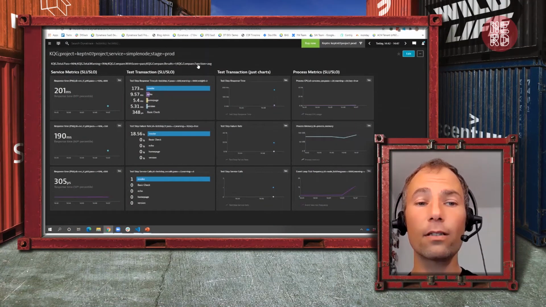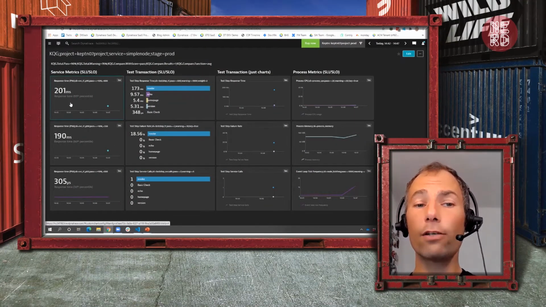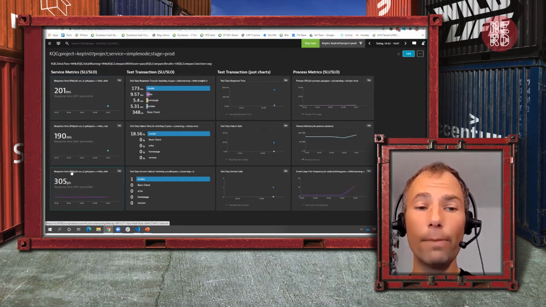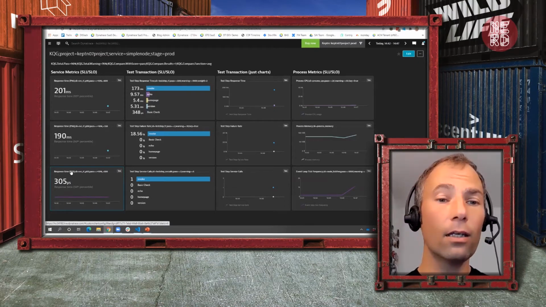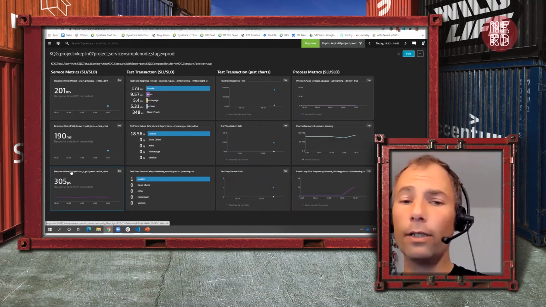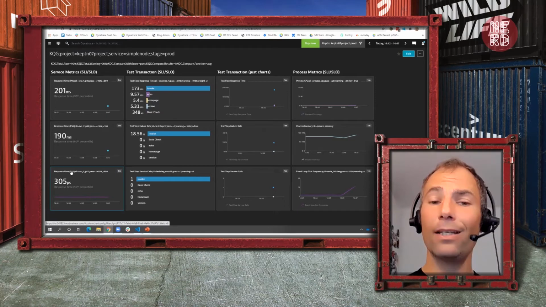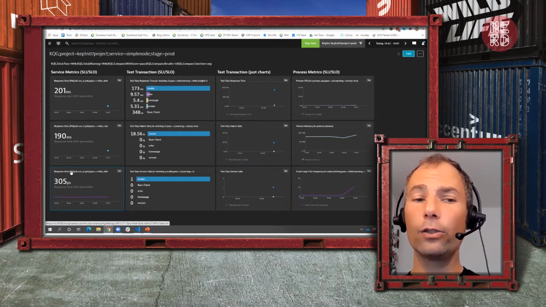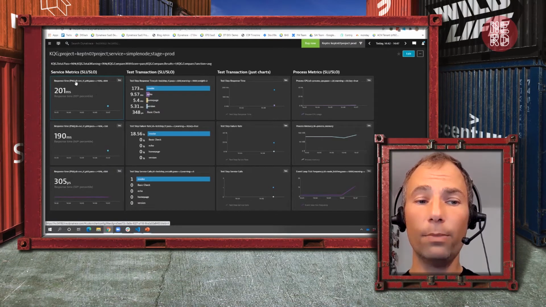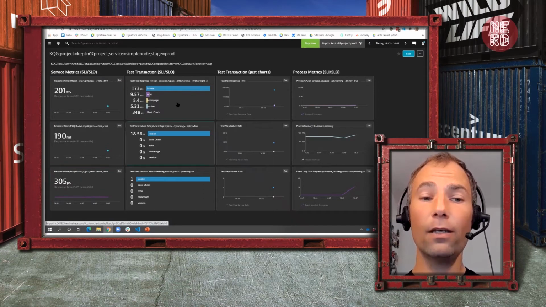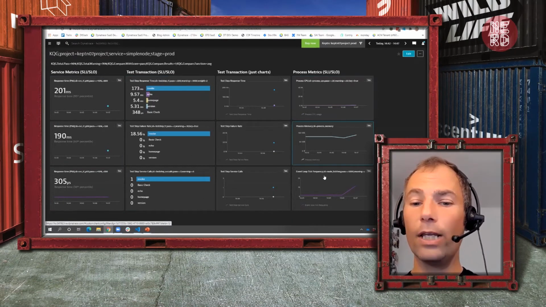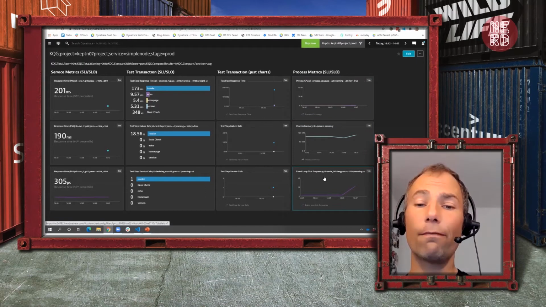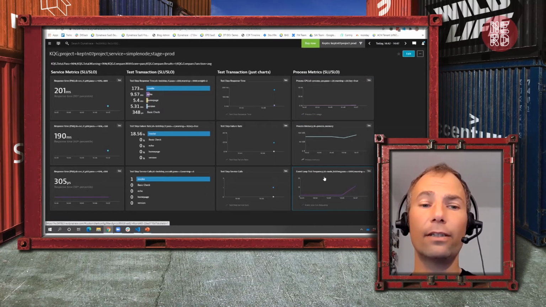But the point here is the way this works: I created a dashboard. In this case, I'm using Dynatrace. I put all the metrics on the dashboard, and instead of manually having to sit there and say good, bad, I don't know, and then comparing it with the previous time frame, Keptn is fully automatically doing this for me. It's looking at response time P95, P90, P50, my different business transactions, process metrics, memory, event loop, tick count. This is something from my Node.js-based app that I just added here.